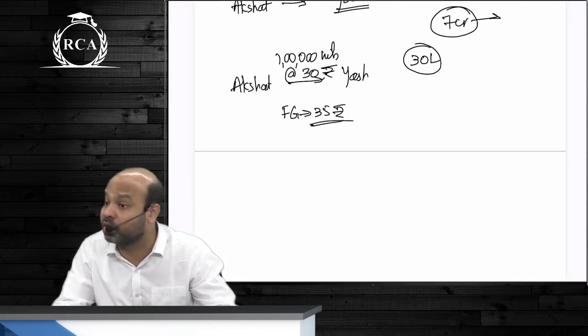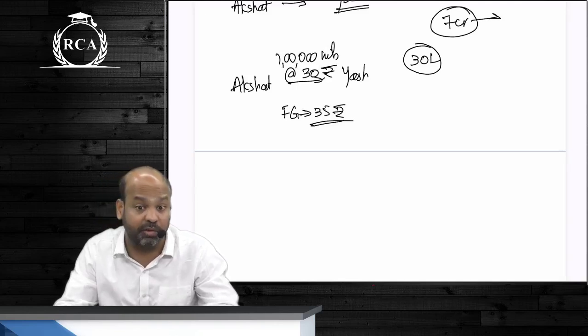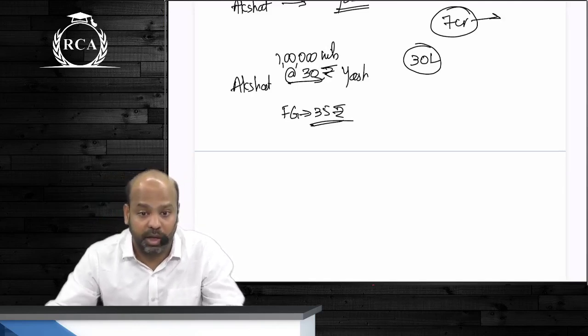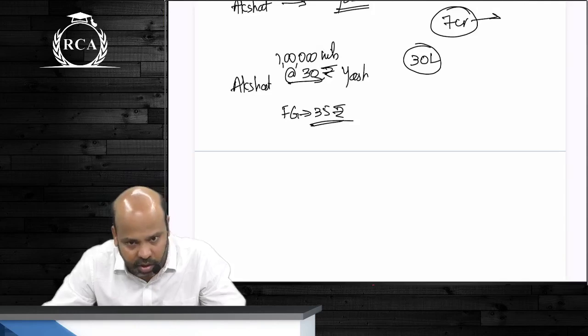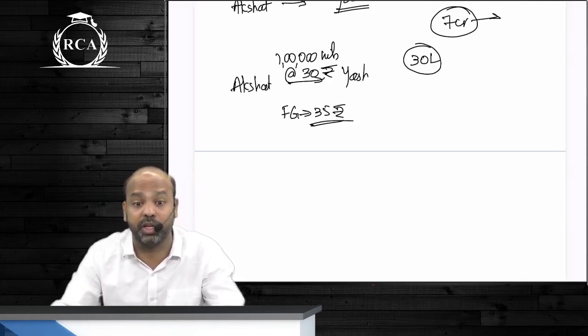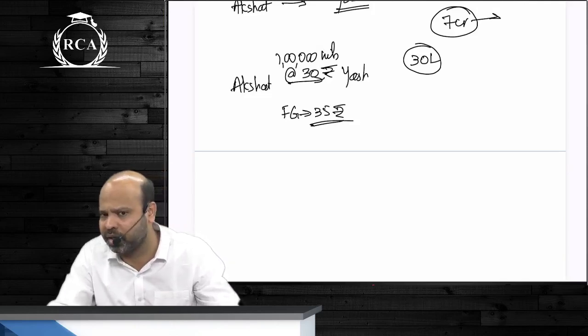Akshat is going to incur a cost of 35 rupees to manufacture this product as such, beta, but then he will have to still deliver it to Yash at what price? Because he's already entered into a contract with a fixed price contract. Is he expected to incur a loss? Does he have to make a provision? He has to make a provision immediately. Why does he have to make a provision immediately?